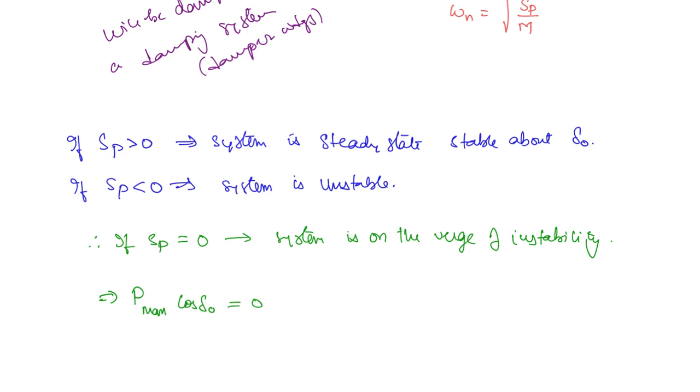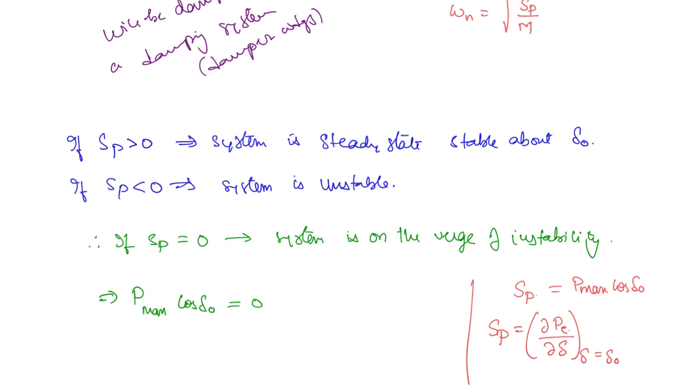Actually one thing that you can note here is that Sp, the synchronizing coefficient, is equal to P max cos delta naught. So it is actually equal to the differentiation of the power with respect to delta at the steady state operating condition. This is the exact definition.